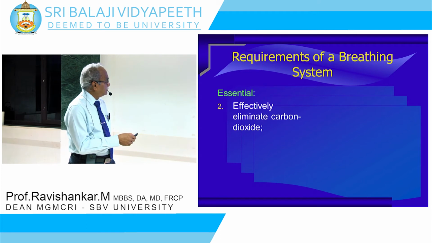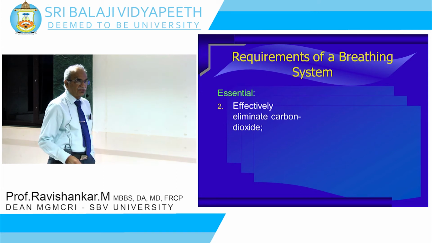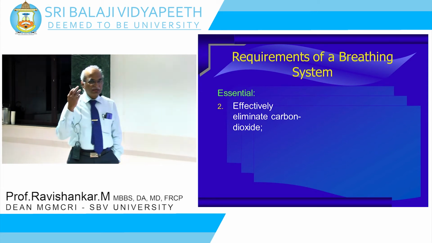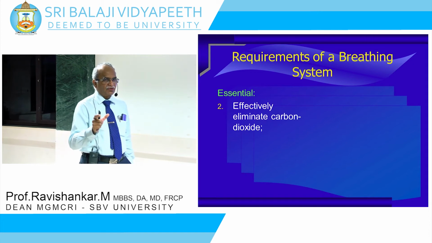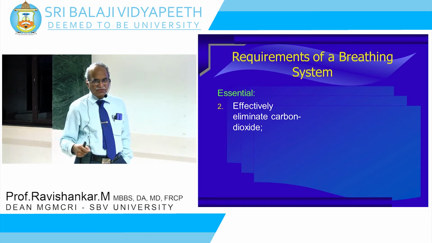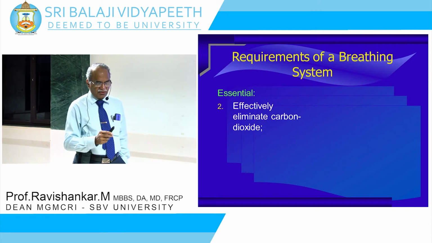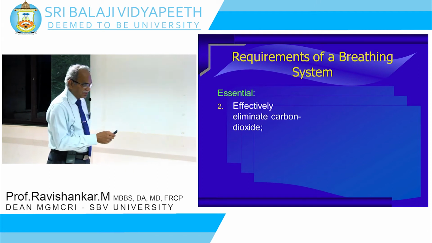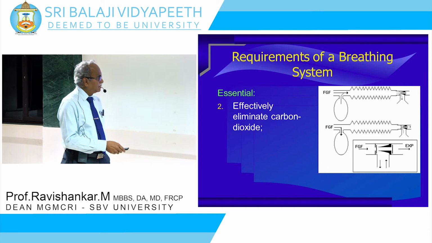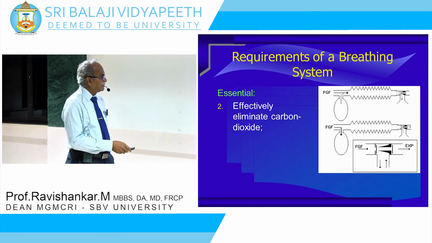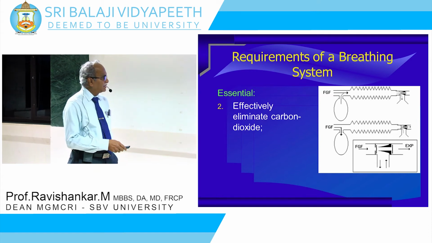Now, the second requirement: effectively eliminate the carbon dioxide. Because you have created an artificial atmosphere for the patient to breathe, that atmosphere should not contain carbon dioxide which the patient is going to rebreathe. So it should be eliminated from the system. That is the second requirement of a breathing system. So how do these systems eliminate it? In the non-rebreathing system, when the patient breathes out, the entire gas goes out into the atmosphere. The patient does not rebreathe any of it.